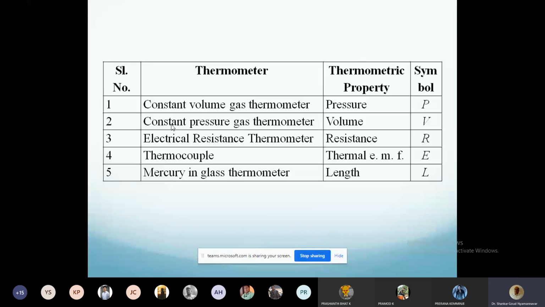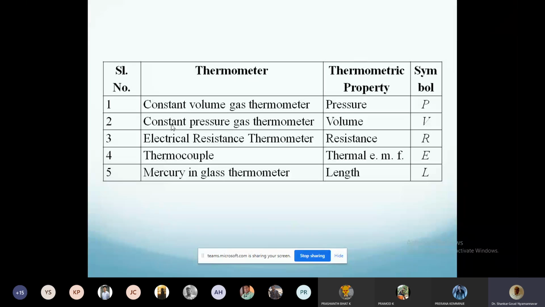Electrical resistance, you all know. Everyone knows electrical resistance here, or they don't know? Yes or no? Please respond. We know, sir. What is electrical resistance? Resistance offered to the flow of current. Okay. What is the equation? You remember the equation for resistance?